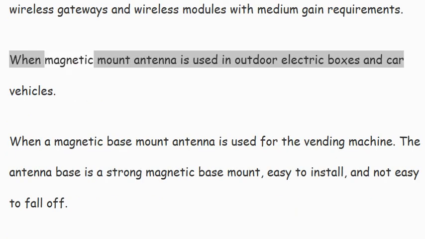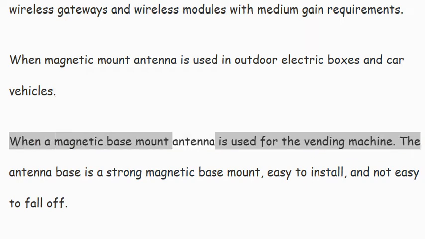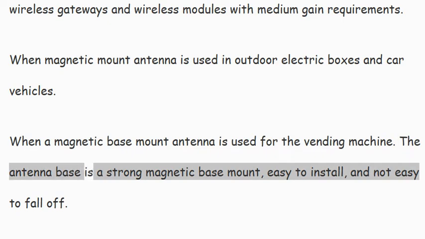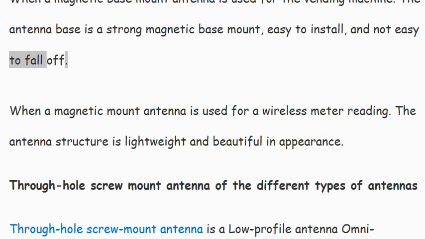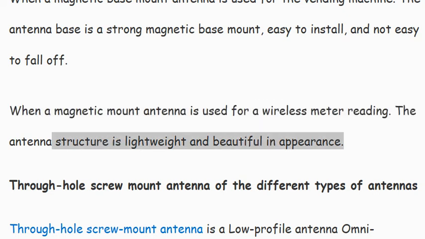When a magnetic mount antenna is used in outdoor electric boxes and car vehicles. When a magnetic base mount antenna is used for a vending machine, the antenna base is a strong magnetic base mount, easy to install, and not easy to fall off. When a magnetic mount antenna is used for wireless meter reading, the antenna structure is lightweight and beautiful in appearance.